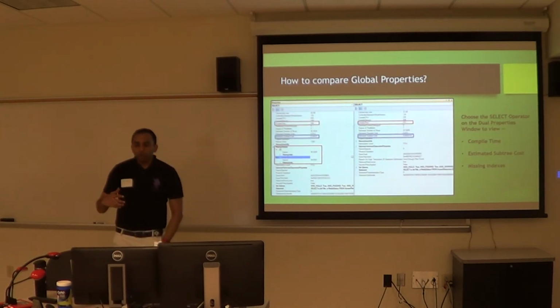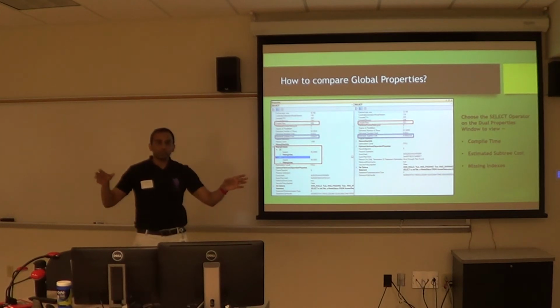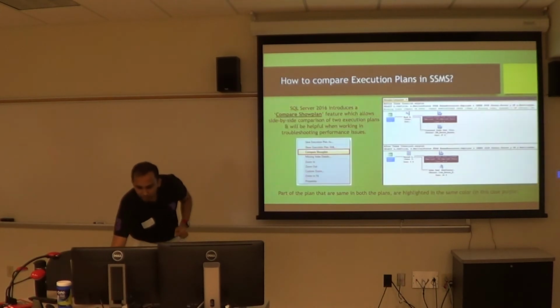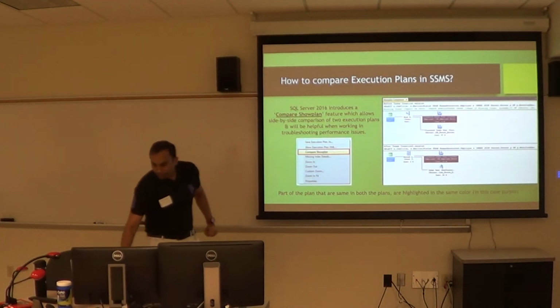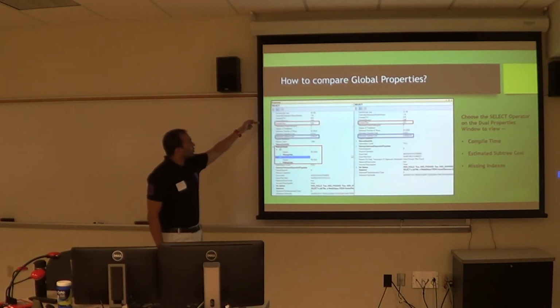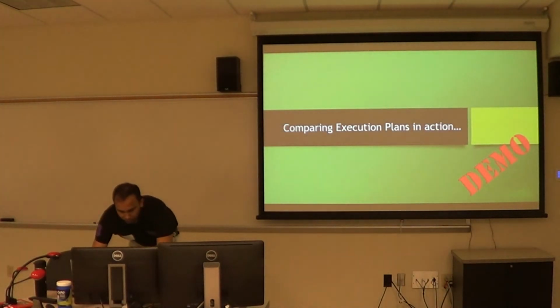Same thing, if you want to look at a global level, say I don't want to compare any operator, but I want to compare the overall query timing, what it was taking earlier and after my performance improvement, what it's taking now. You can click on this select button, select operator, and then it gives you these global properties which will show you the compile time, the cost of the query, and if there are any missing indexes, SQL sometimes offers them up too.